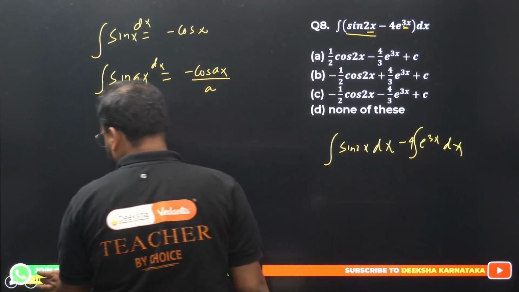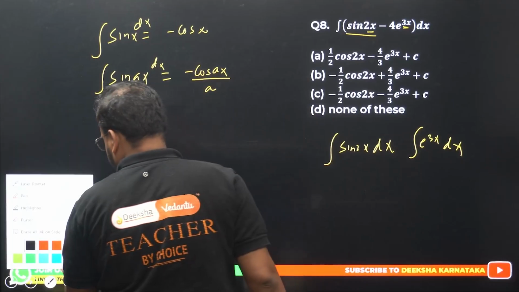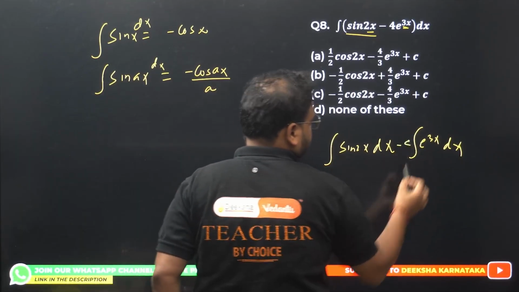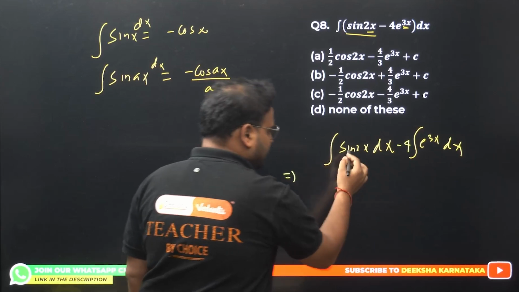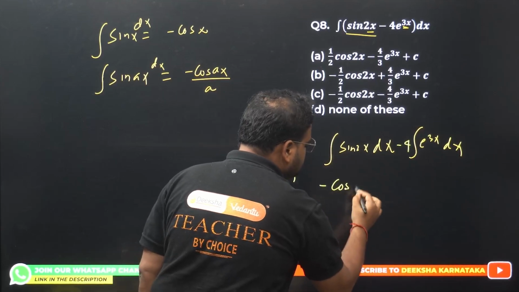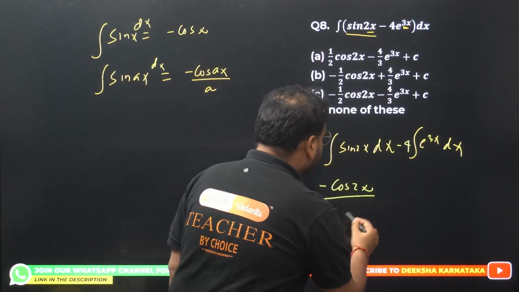Alright, this 4 is outside. This 4 over here is outside. Now if you integrate this, what is my answer going to be? Same rule. Sin 2x will become minus cos 2x. But is it over? No, divide by 2. You get over here 2.